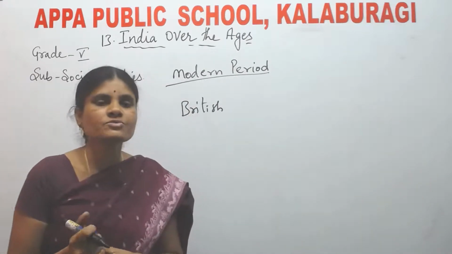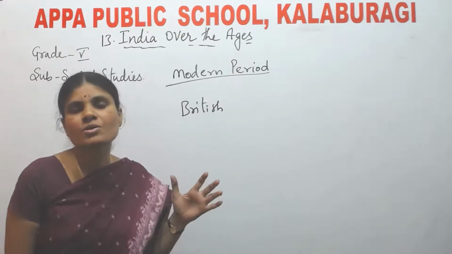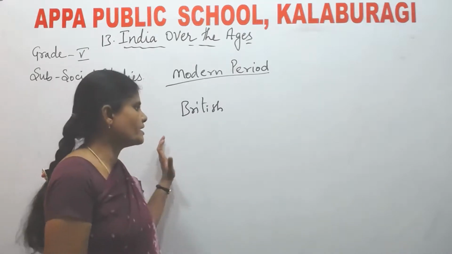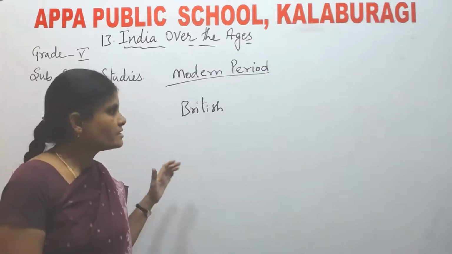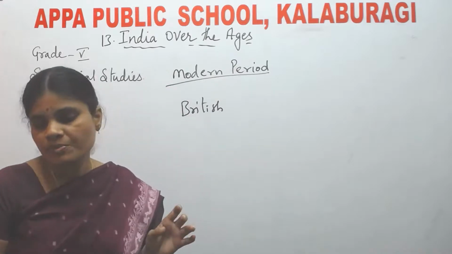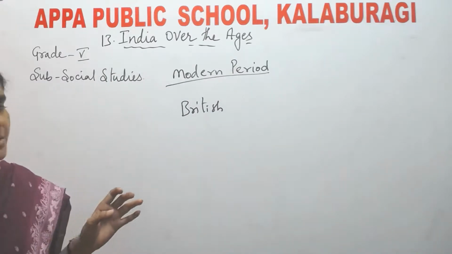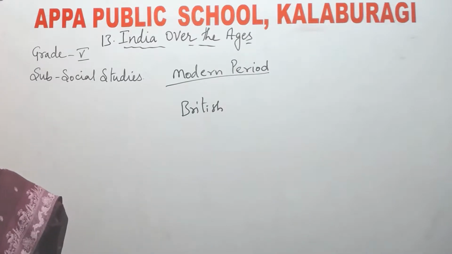The Europeans wanted to explore all over the world, that means they wanted to travel all over the world. So they started expeditions. Expedition is a journey. Like that, the British came to our country. That means the modern period in India started with the coming of the British.